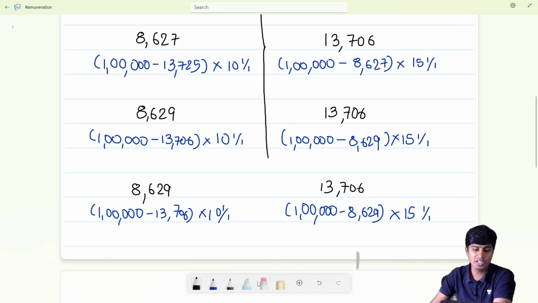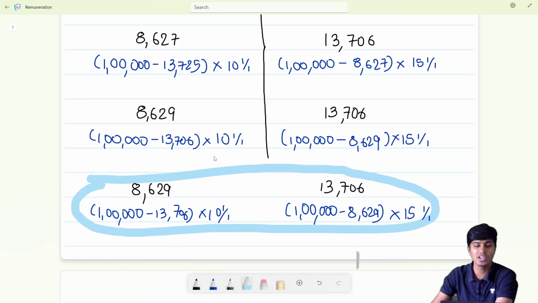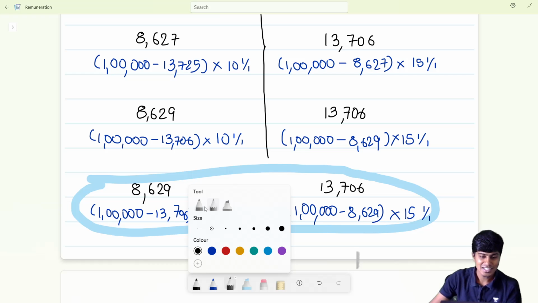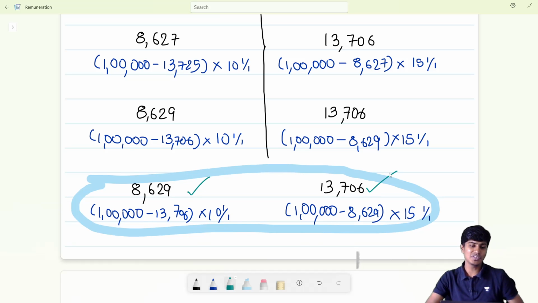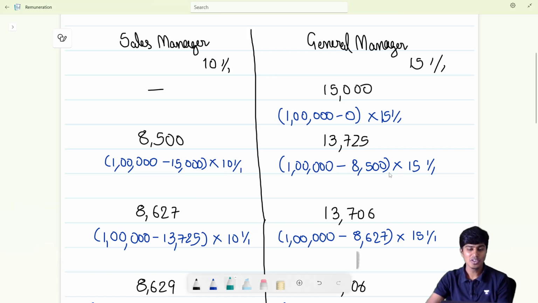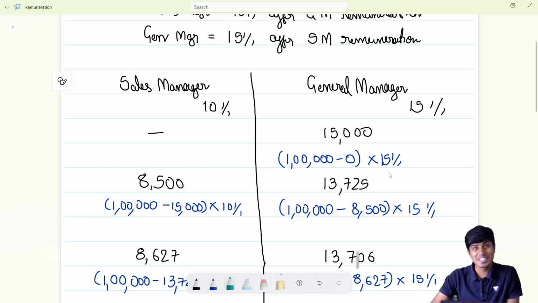If you have too much time in the day, you can go on doing this. You would be ending up with the same answer of 13,706 and 8629 every time you do it. So this is our correct answer. Let me give a tick mark. 13,706 is the remuneration of the general manager and 8629 is the remuneration of the sales manager. I hope you guys got it this way.